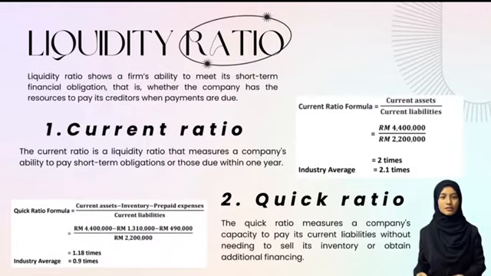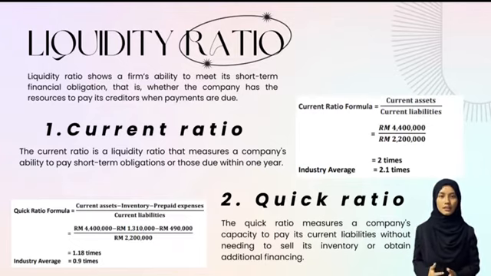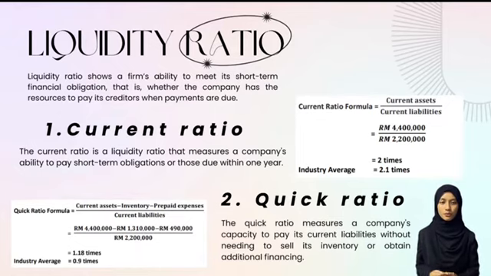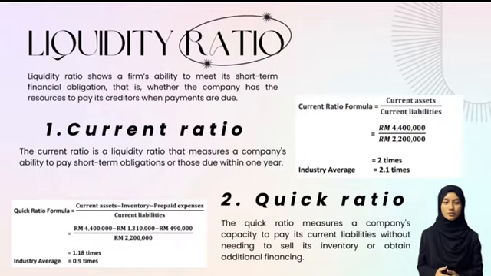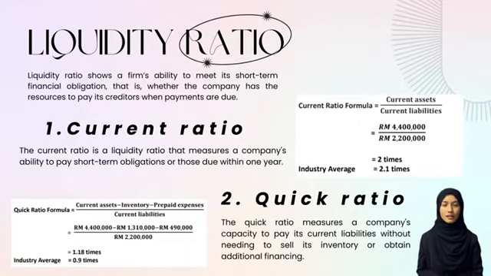Quick ratio, on the other hand, measures the company's capacity to pay its current liabilities without needing to sell its inventory or obtain additional financing. From our calculation, the quick ratio is 1.18 times. When we compare it to the industry average, which is 0.9, we can see that Hikmat Bati Berhad's quick ratio is higher than the industry average. This indicates that Hikmat Bati Berhad is in good shape and can pay its liabilities. The most common ways to improve the quick ratio are increased sales and inventory turnover.